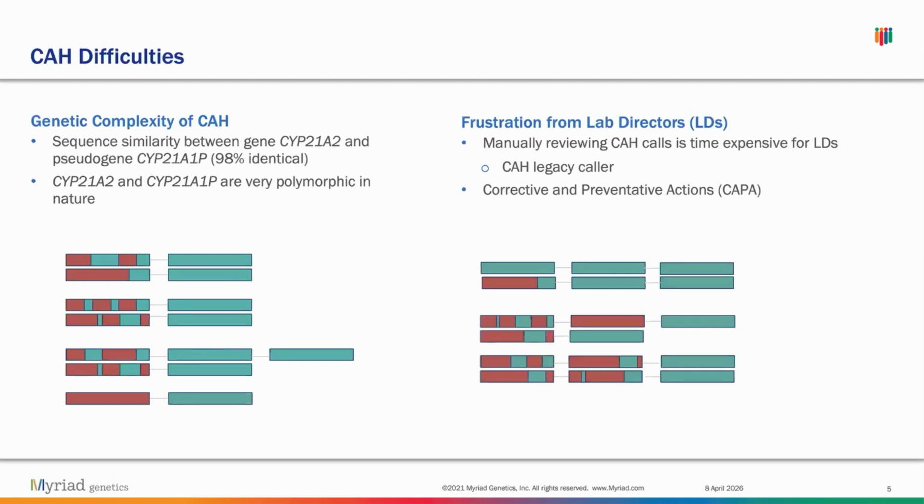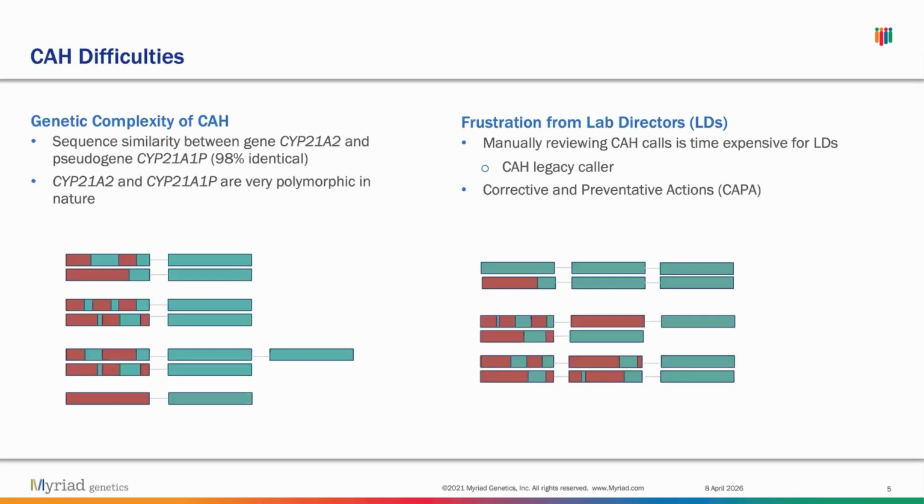And on top of that, there's also tons of polymorphisms and recombinations between the gene and the pseudogene. With these little illustrations at the bottom of this slide, you can see how there are many ways that the gene and the pseudogene can be recombined, which makes it overall a very complex problem.